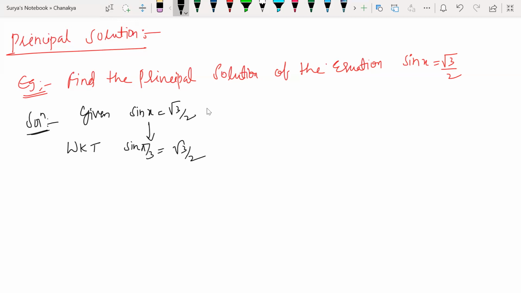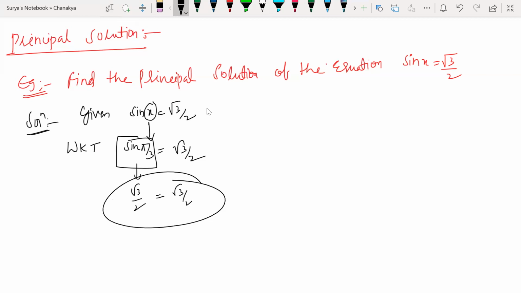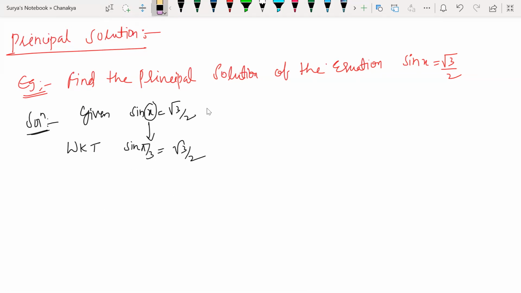Now in place of x, what must I write? If x is equal to pi by 3, it is going to satisfy. Look at this now. Sin 60 is also root 3 by 2, equal to root 3 by 2. Both are root 3 by 2. So what is the x value now? Pi by 3, isn't it? So what is my principal solution?